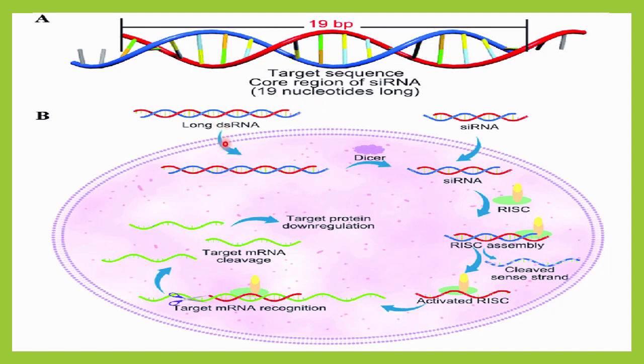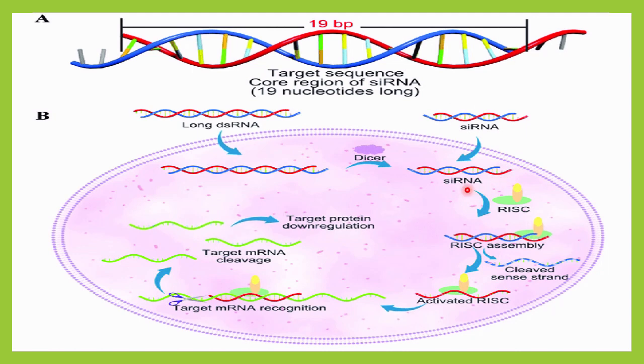This long strand must be cut into pieces by using Dicer. Okay, this is one kind of enzyme by which this long strand of double-stranded RNA will be cut into pieces. And afterward it is called silencer RNA. Generally, sometimes directly this siRNA will be formed. This is a silencing RNA.